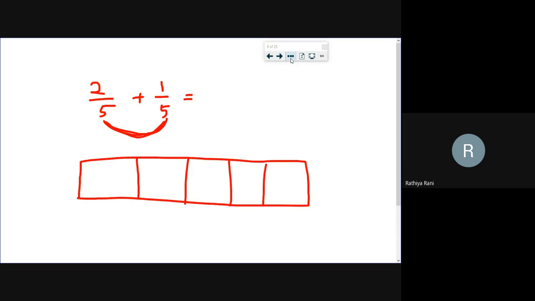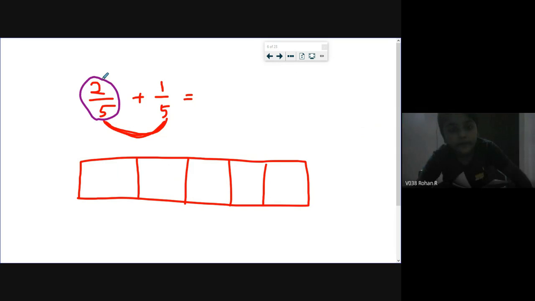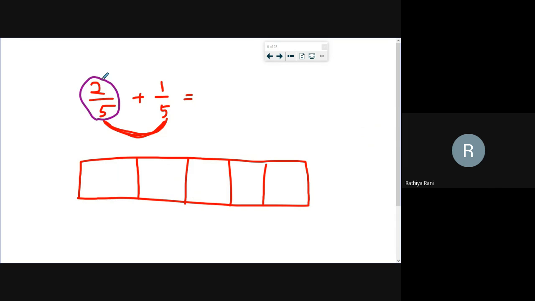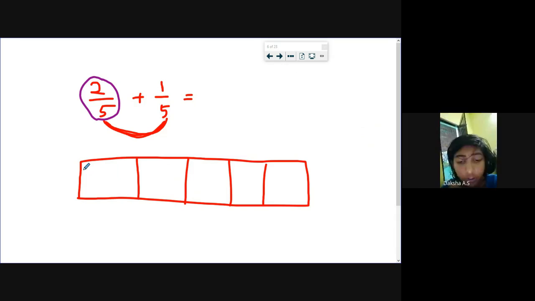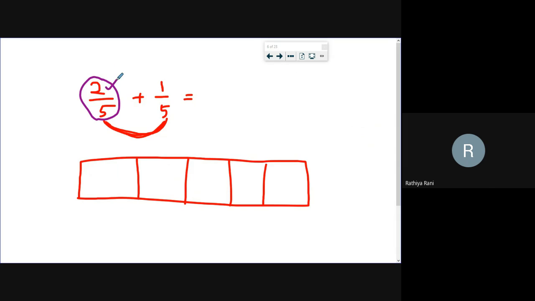Next, look at the numerator of the fractions. Rohan, what is the numerator in the first fraction? 2 by 5. So 2 is the numerator. How many boxes do I have to shade, Daksha? Ma'am, you should shade 2 boxes. Very good. Super. So I will shade 2 boxes in this manner. Yes, I have shaded.